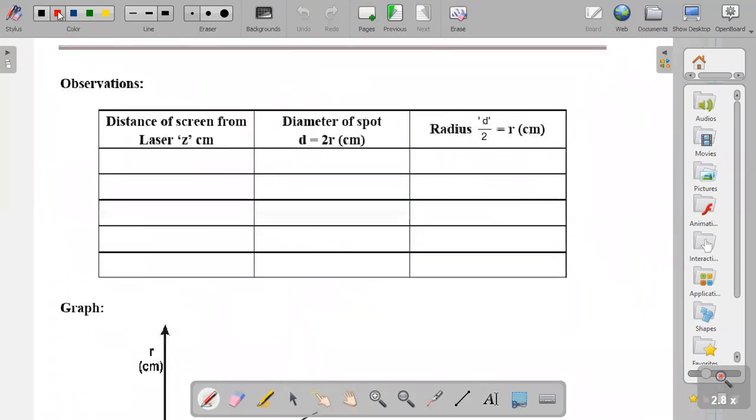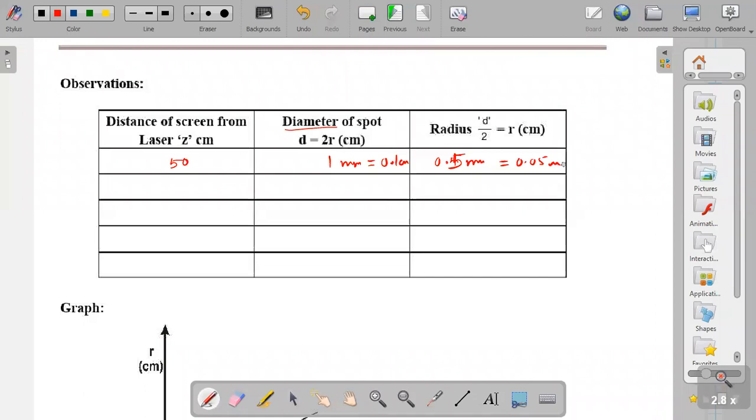Suppose this is your 50. Suppose for 50, the diameter of spot is 1 millimeter. Okay, then what will be the radius, dear student? Radius कितना होगा? 0.5. Okay, 0.5 होगा. Then you can write 1 millimeter equal to 0.1 centimeter. Is it correct, dear student?